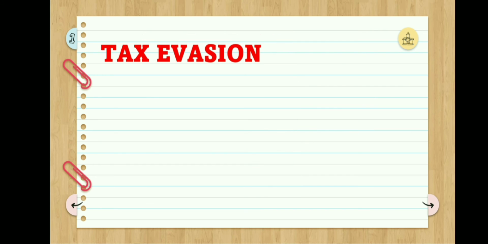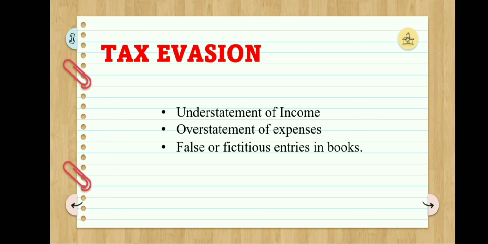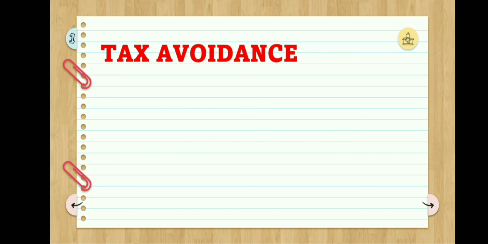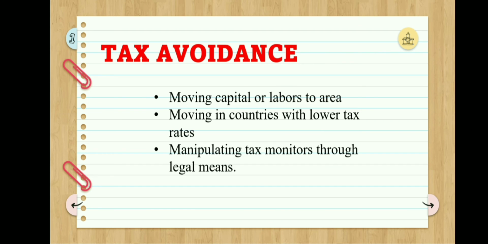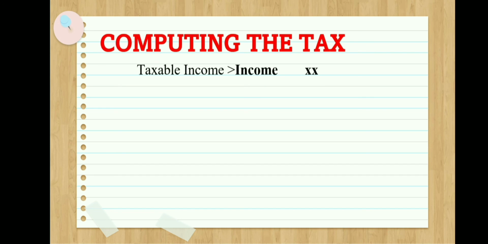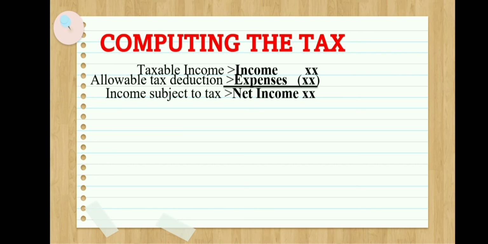Next is tax evasion. Tax evasion generates understatement of incomes and shows overstatement of expenses. Tax evasion provides false or fictitious entries in books. Next is tax avoidance. Moving capital or labor to areas or countries with lower tax rates, and manipulating the tax parameters through legal means. Let's go on to computing the tax. Taxable income or your personal income, allowable deductions or your expenses, income subject to tax or your net income tax.